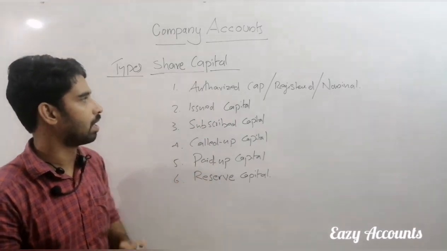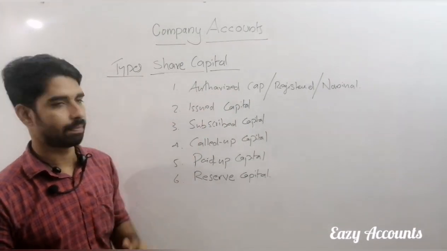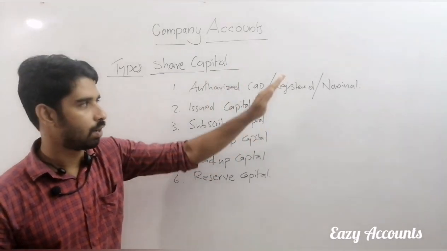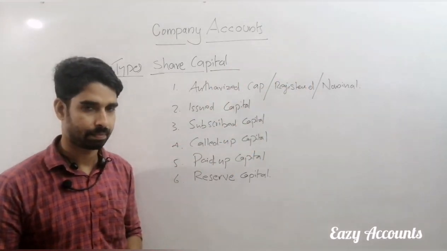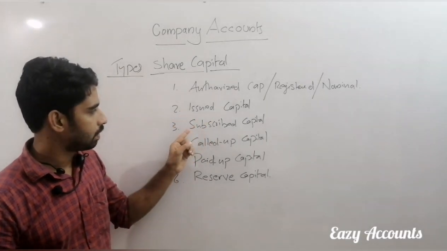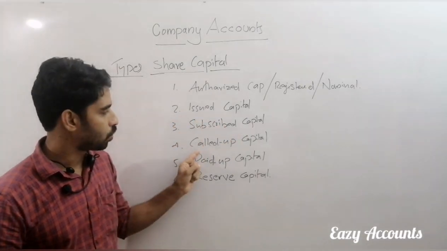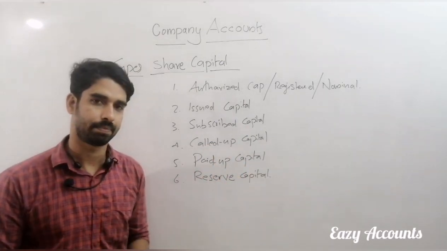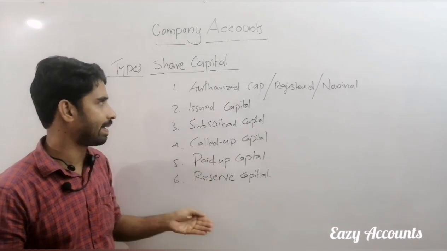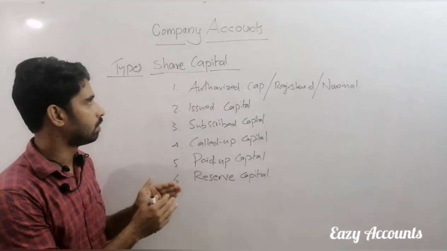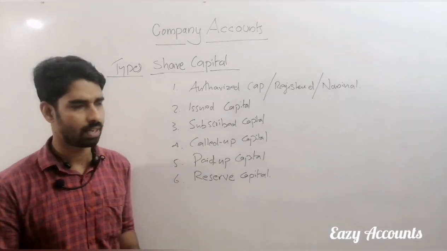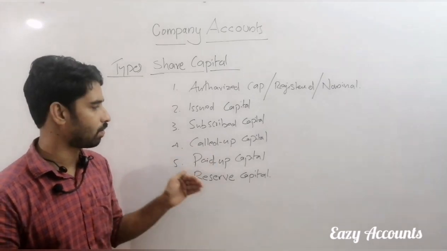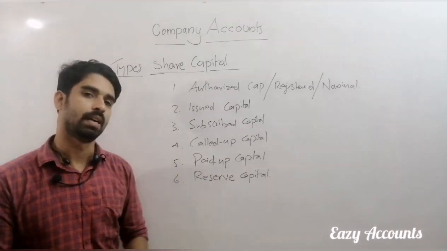The classifications are authorized capital or registered capital or nominal capital, issued capital, subscribed capital, called up capital, paid up capital, reserve capital. These are the main classifications of capital in the joint stock company. Then we can discuss what is authorized, what is issued, what is subscribed, what is called up, what is paid up, and reserve capital.